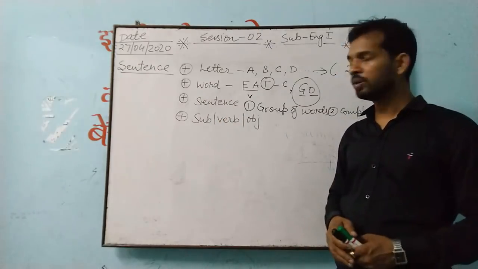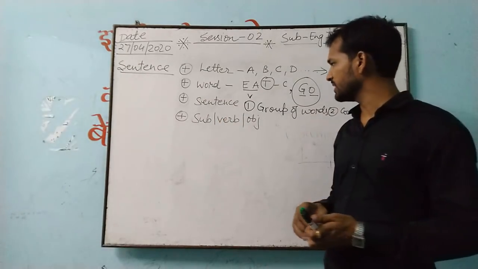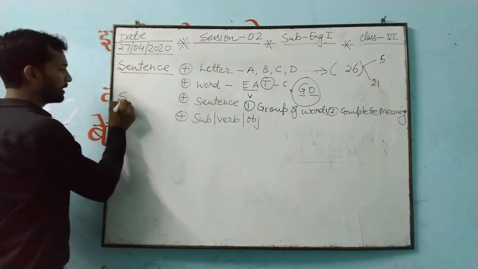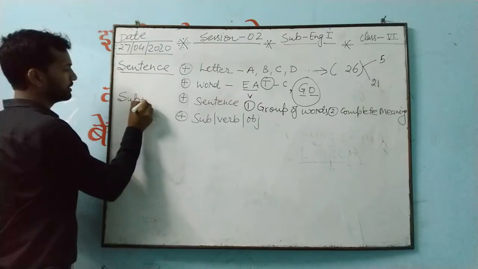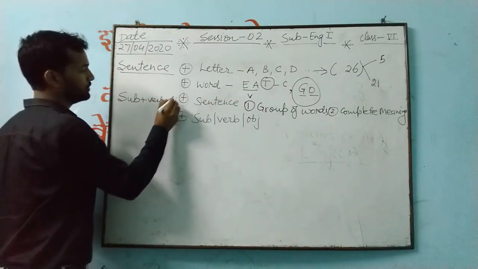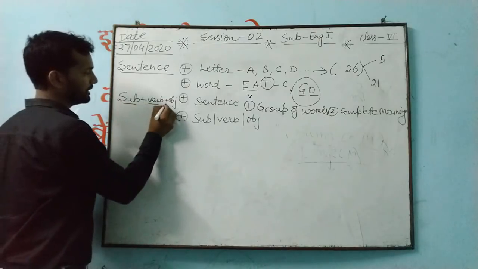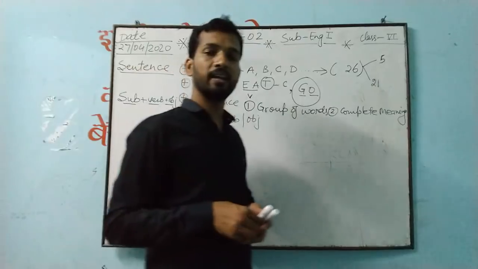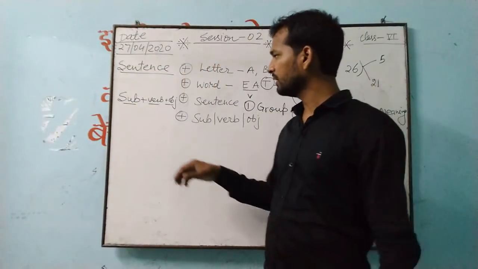And I told you for active voice there is one structure. The structure is what? First of all you will write the subject, after the subject the verb, then the object. First, second, third. These three things you have to understand and know.